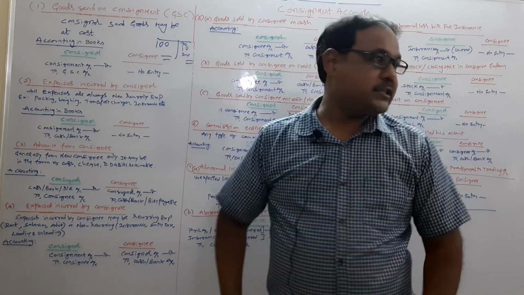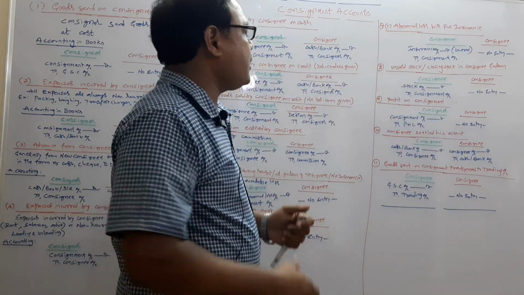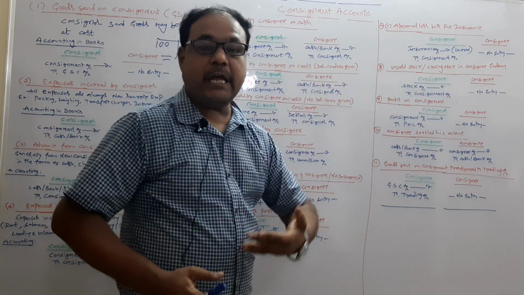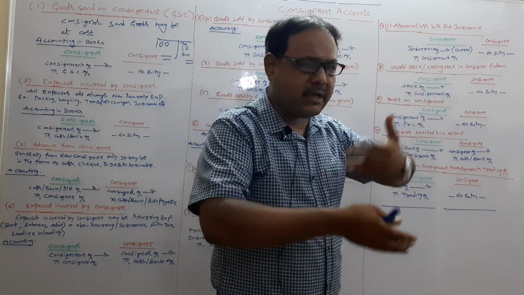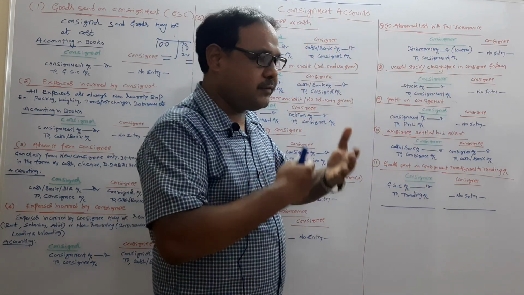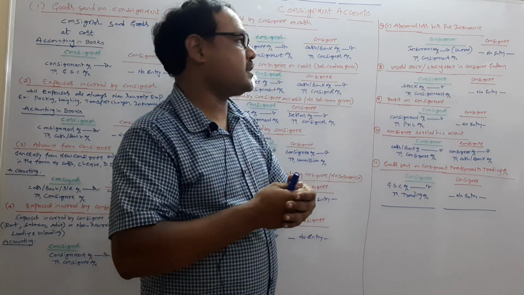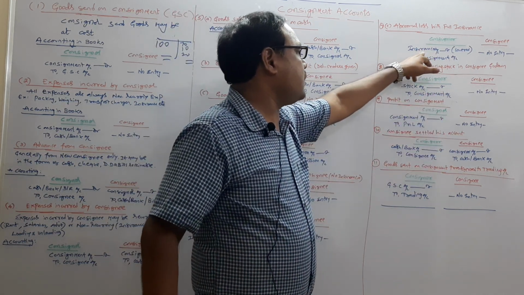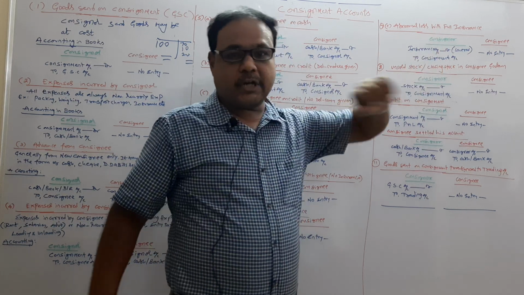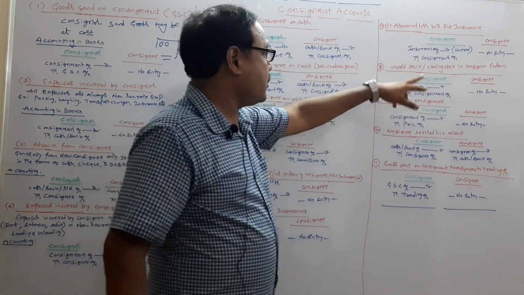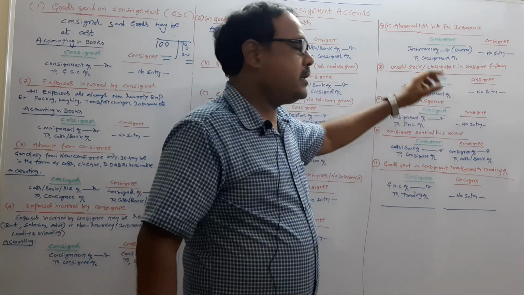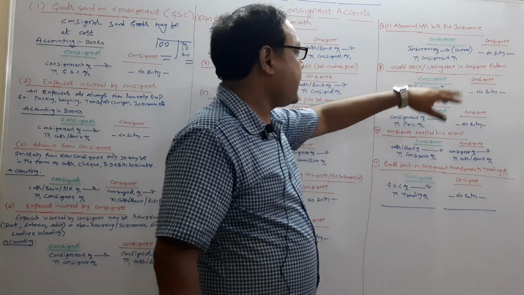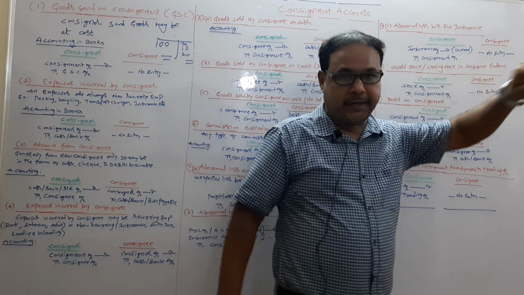Next one, abnormal loss with full insurance. It means that I am getting back the entire stock loss value from the insurance company. Insurance account debtor to consignment account. On the credit side of the consignment account I will write the insurance amount. In the books of consignee, no entry.